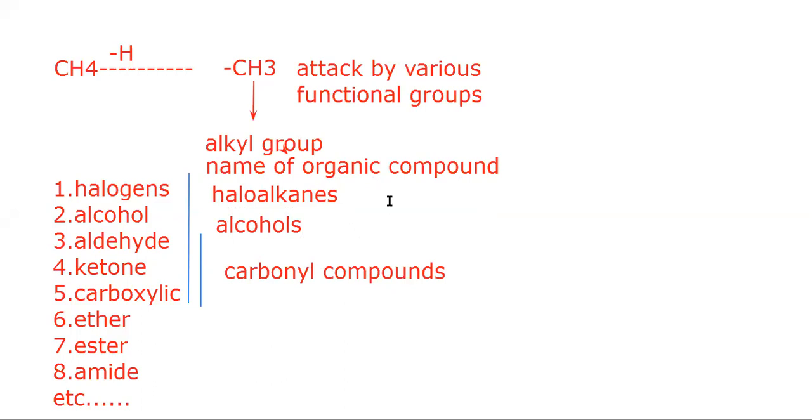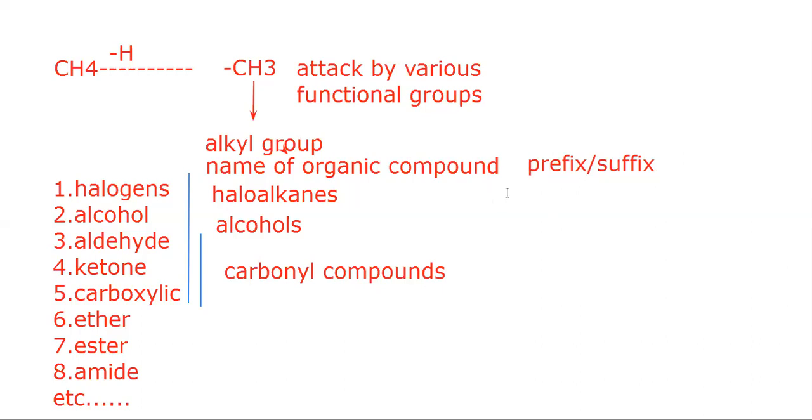If any hydrocarbon consists of a halogen, it is added by a certain prefix or suffix in the given organic compound.